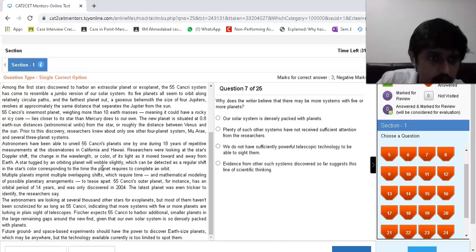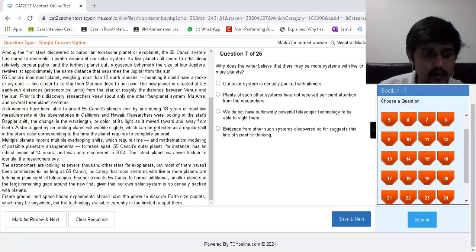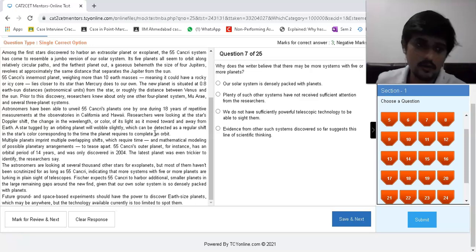Okay, a star tugged by an orbiting planet will wobble slightly, which can be detected as a regular shift in the star's color corresponding to the time the planet requires to complete an orbit. Multiple planets imprint multiple overlapping shifts, which require time and mathematical modeling of possible planetary arrangements to tease apart. 55 Cancri's outer planet, for instance, has an orbital period of 14 years and was only discovered in 2004. Okay, the latest planet was even trickier to identify, the researchers say.